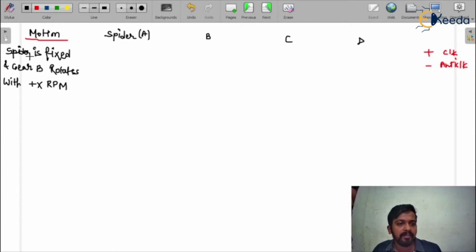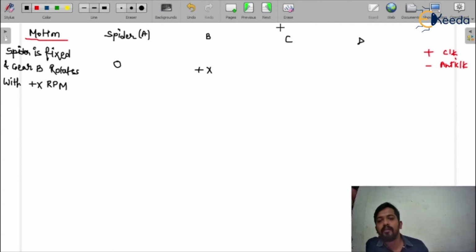In the epicyclic gear train we generally consider the arm. In the sun and planet type we generally say this is the spider. Nothing is different. So the spider is fixed, that means it has zero velocity, and the number of teeth on the gear B is Tb. And what would be the speed? We have assumed x rpm, so that's why I'm considering it as plus x.